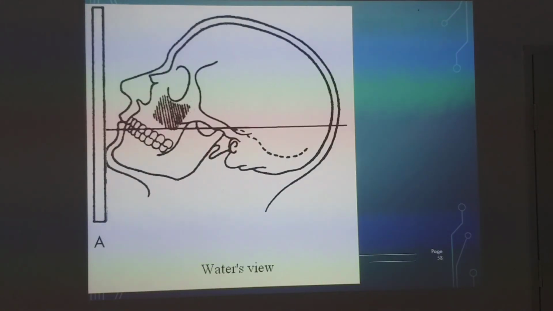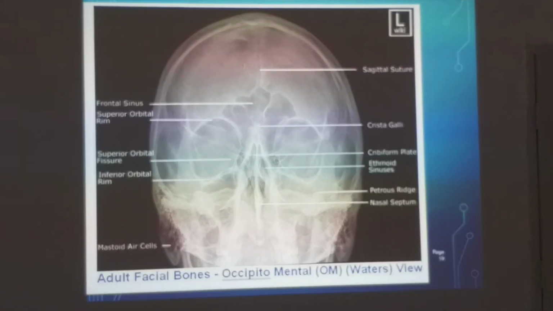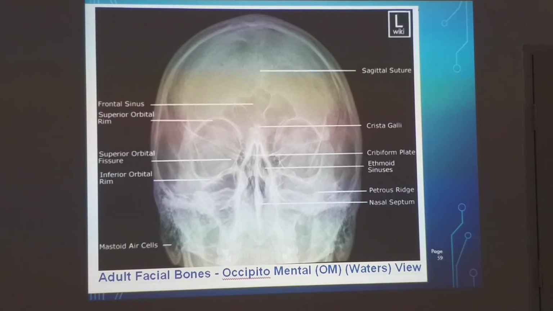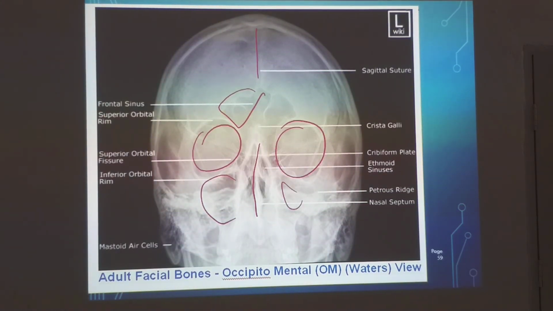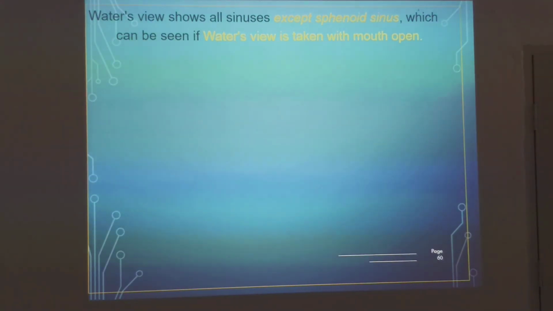Okay. So you can have Waters view like this. This is a suture that you could see. This is a frontal sinus. This is a septum that you could see. This is a maxillary sinus. This is the orbit. You have to compare with the orbit for the pneumatization. If it is similar, then it is okay. If it is darker or whitish in color, then there is some problem. Cribriform plate you could see. Ethmoid sinuses you could see, nasal septum, petrous ridge, all these things are there, but more commonly the occipitomental view is called Waters view. So except sphenoid sinus,